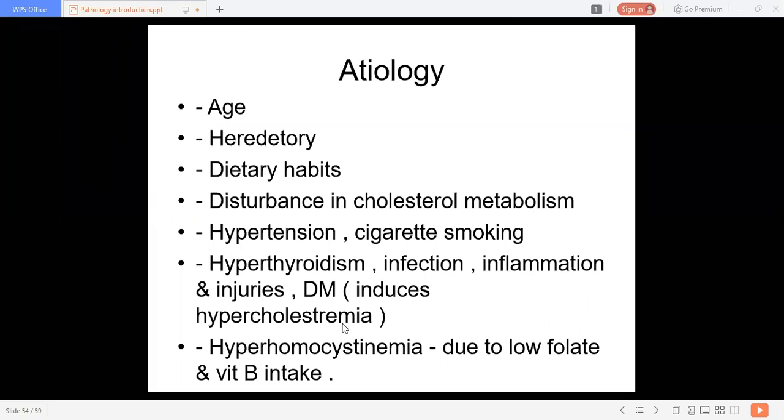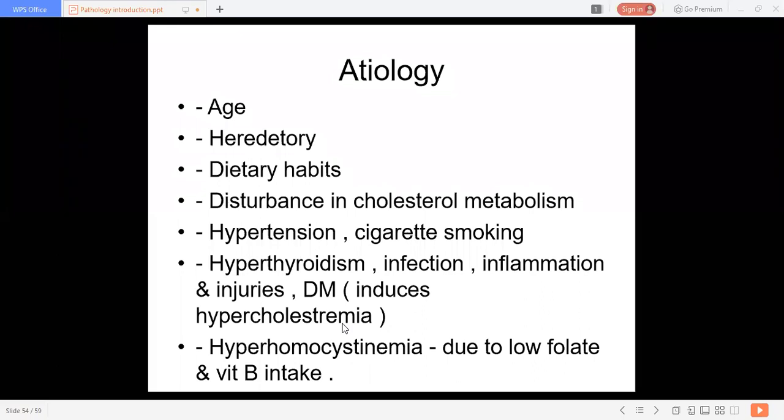What are the names of the lipids present in your plasma? LDL, that is low density lipoproteins. HDL, that is high density lipoproteins, and VLDL, that is very low density lipoproteins.